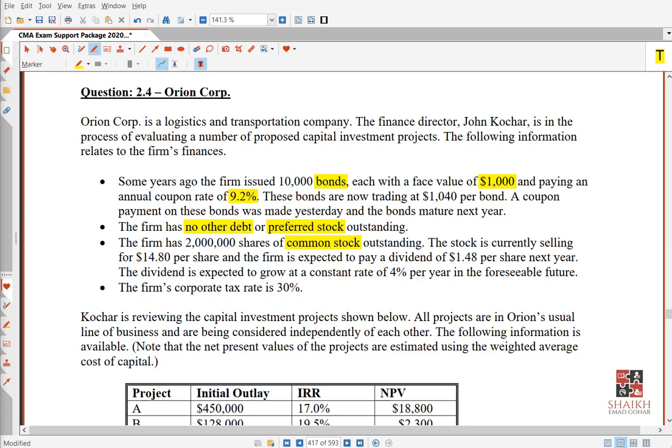Now see, they are saying these bonds are now trading at 1040 per bond. What is this? This is called the market value of the bond. So if you want to sell this bond, you go to the market and you sell it at 1040. So don't you think this is a good idea to sell this bond?